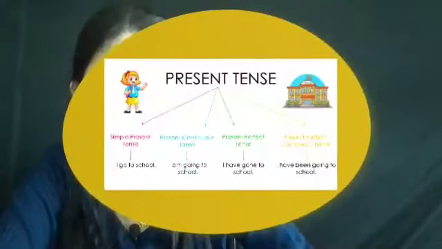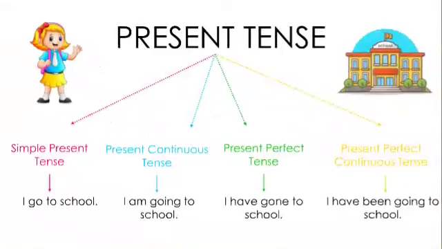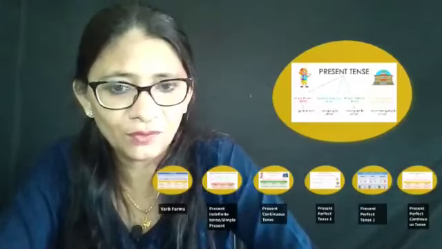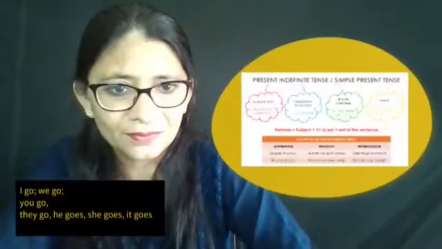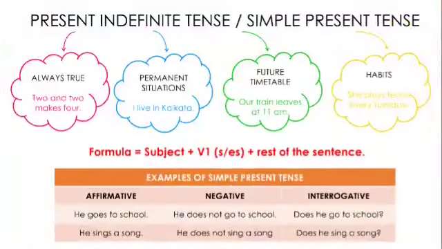Today's topic is present tense. As I already told you, present tense. And as we know, present tense, like all the three tenses, also comes in four different types. They are simple present tense or present indefinite tense. It is called indefinite because there is no definite mention of time, so it is indefinite tense. Second type is present continuous tense. Third type is present perfect tense, and the fourth type is present perfect continuous tense. Now, we shall be doing each one of them in brief. Now, the first one which we shall take up is present indefinite tense.